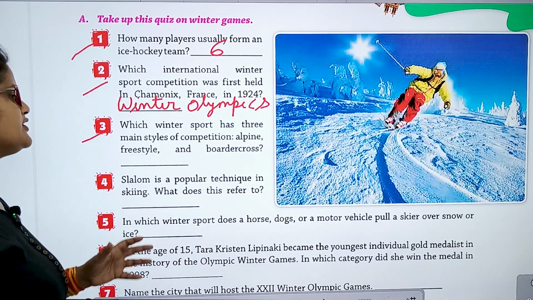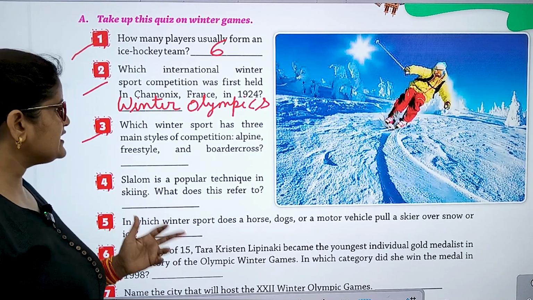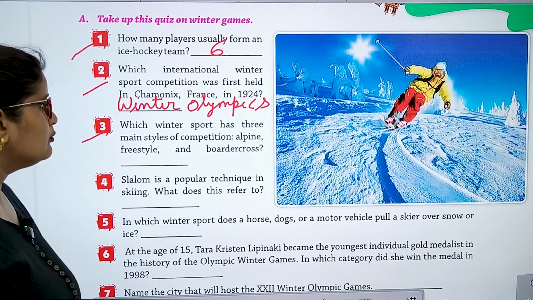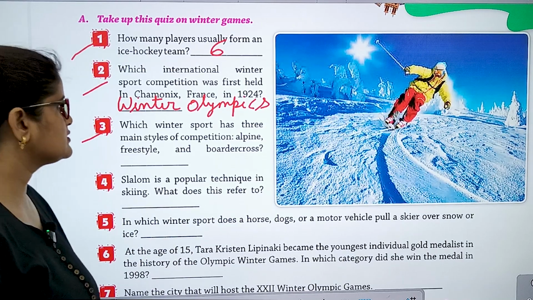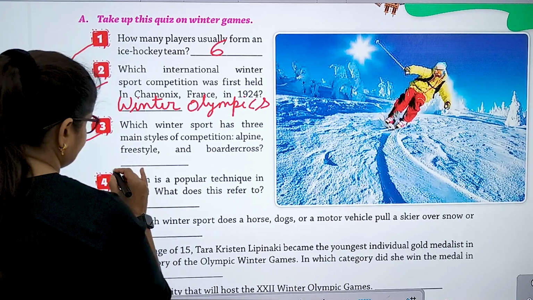Number 3. Which winter sport has 3 main styles of competition? Alpine, freestyle and border cross. So number 3 is snowboarding.